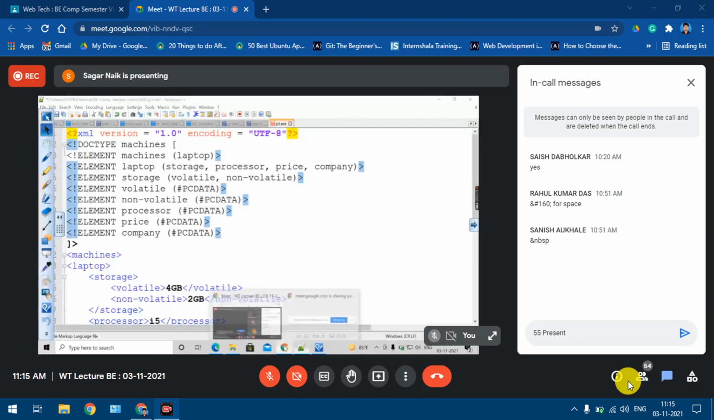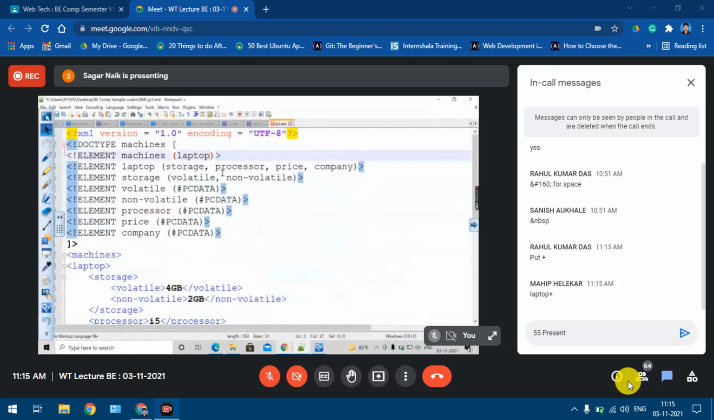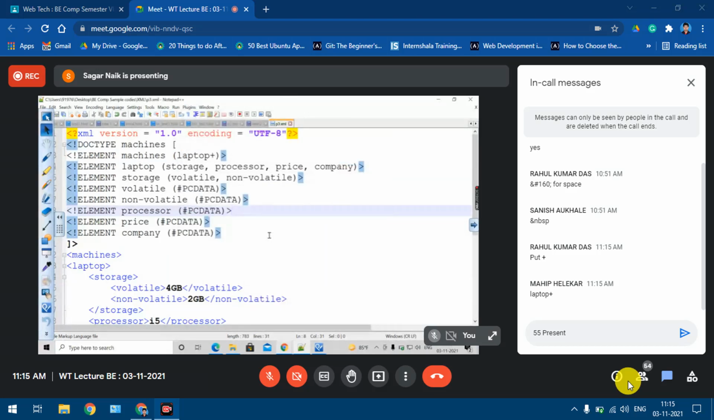I have explained this concept. Okay, yes. Plus for laptop. Good. So for this laptop, I'll put plus because it is occurring more than 1 time. Okay. So I'll save this code. I'll validate the file. Fine. Okay. So I hope you understood this example.